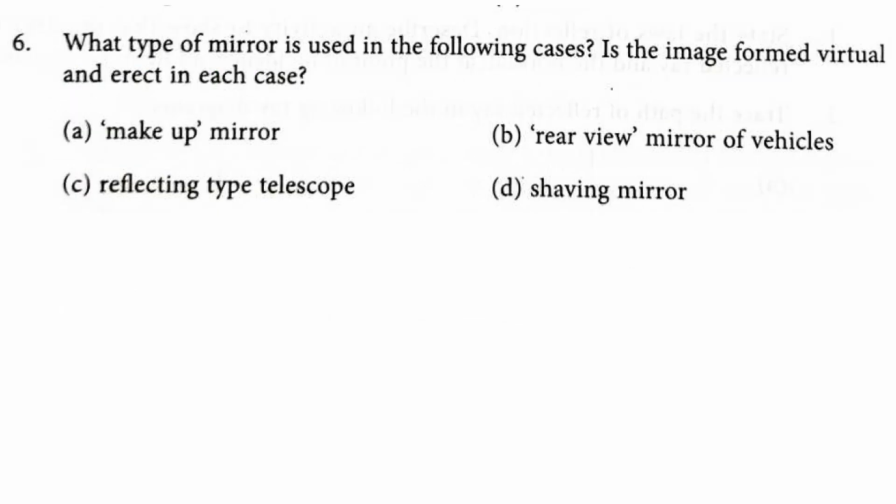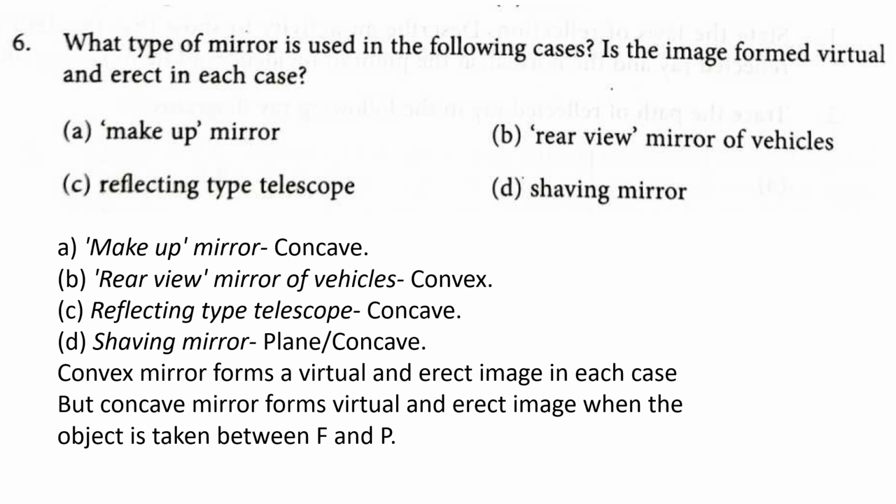Okay, then what type of mirror is used in the following cases? Is the image formed virtual and direct in each case? Makeup mirror, rear view mirror of vehicles, reflecting type of telescope, shaving mirror. Makeup mirror is a concave mirror. Rear view mirror, convex. Reflecting type telescope, concave.